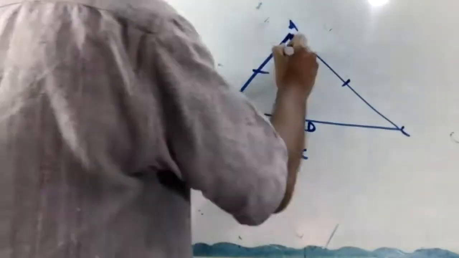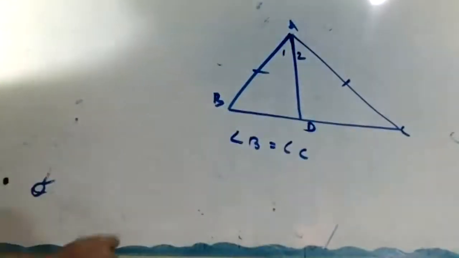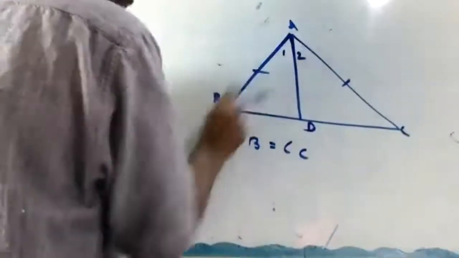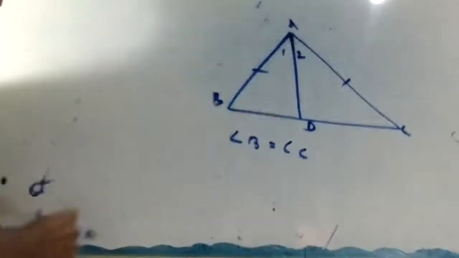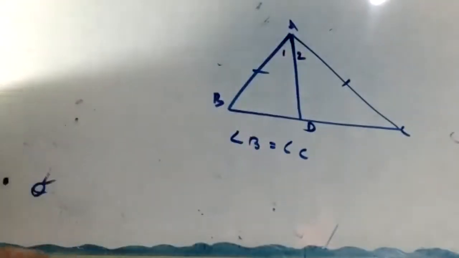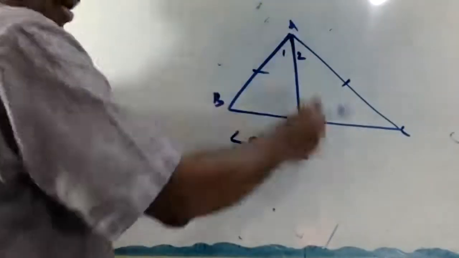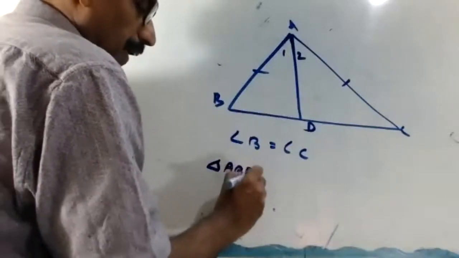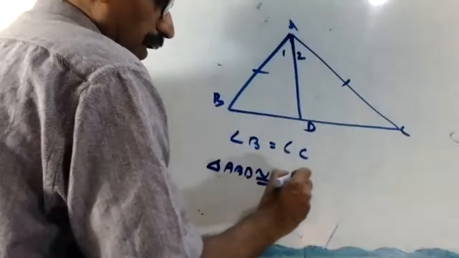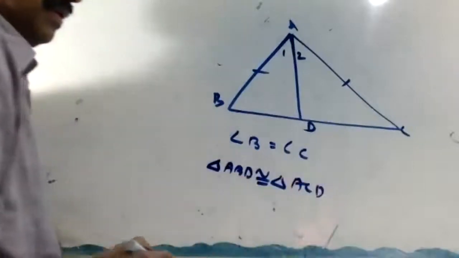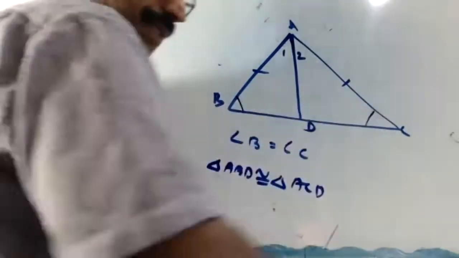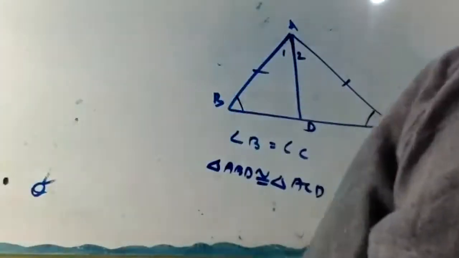So now angle 1 equal to angle 2. In triangles ABD and ACD, AB equal to AC, given. Angle 1 equal to angle 2 by construction. AD common. Therefore triangle ABD is congruent to triangle ACD. Hence angle B equal to angle C, by CPCT. Finish. Are you okay now?